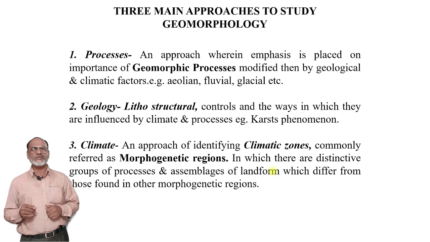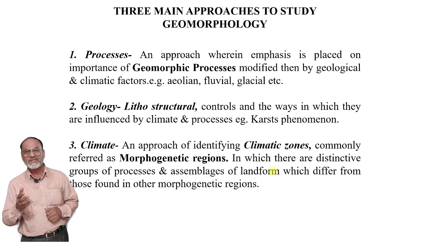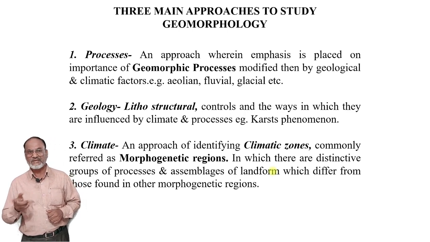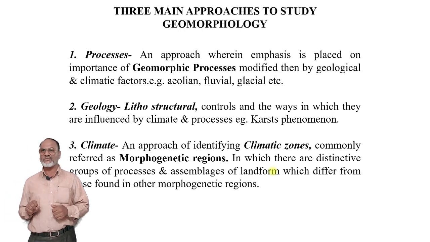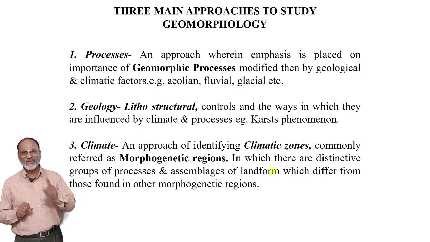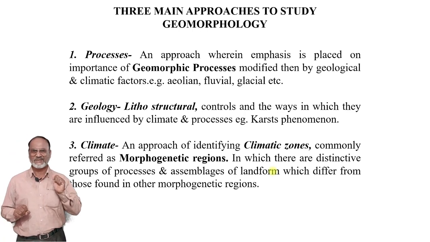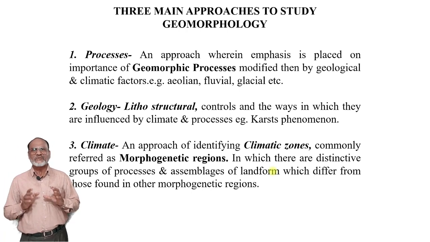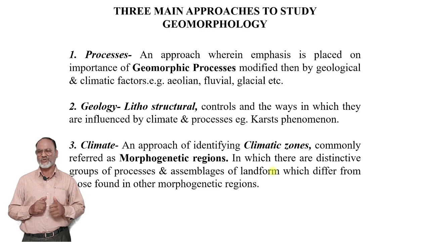The third approach in geomorphology is climate. An approach of identifying climatic zones, commonly referred to as morphogenetic regions, in which there are distinctive groups of processes and assemblages of landforms which differ from those found in the other morphogenetic regions. Now we will see the next slide, where we can see the historical background of geomorphology.